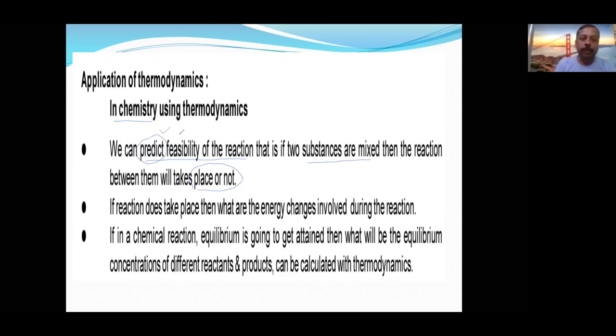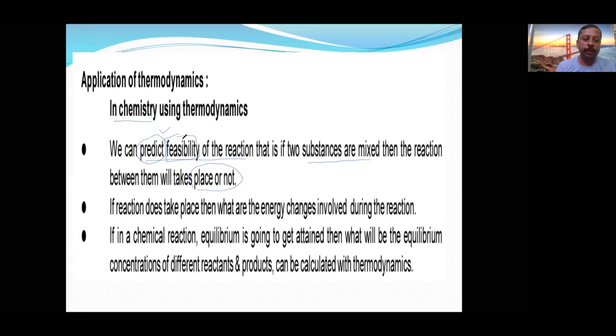Feasibility means it is just possible, whether a reaction is possible. Instead of carrying out the reaction and losing our energy, losing our money and everything, by using thermodynamics we can, before starting the reaction itself, know whether that reaction is possible, whether that reaction will occur or not. If we want to make it happen, then what temperature we need to maintain and what pressure we need to maintain, all that we can predict before the reaction starts.